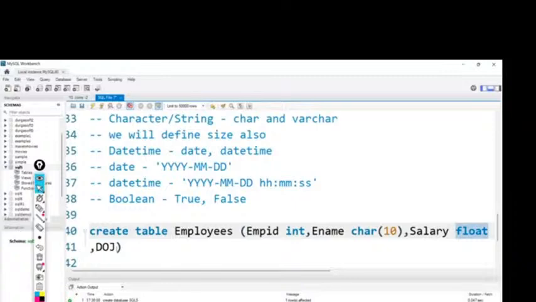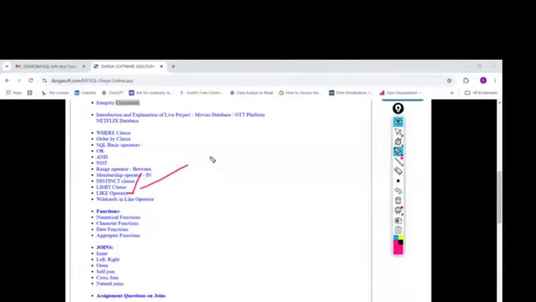Next, regular expressions. This is an important concept, again used for pattern searching of the data. We will discuss each one very clearly. Next, again some clauses: group by clause, having clause, aggregate function inside group by clause. Next, subqueries. We have types of subqueries, which we will discuss clearly going forward.